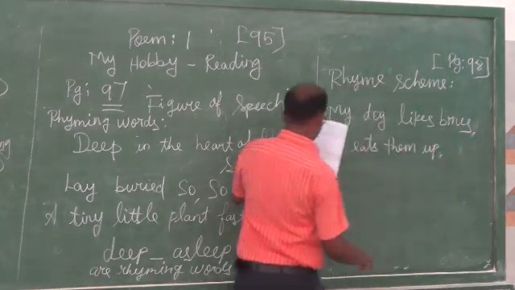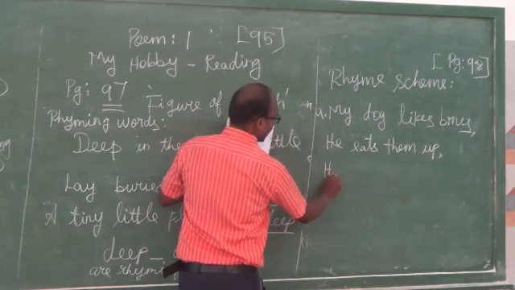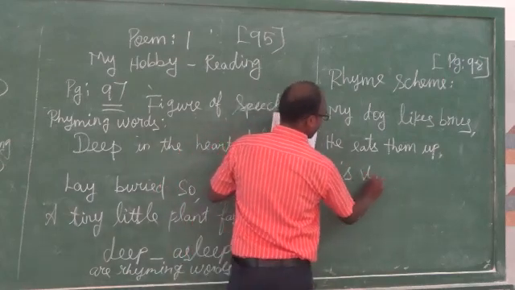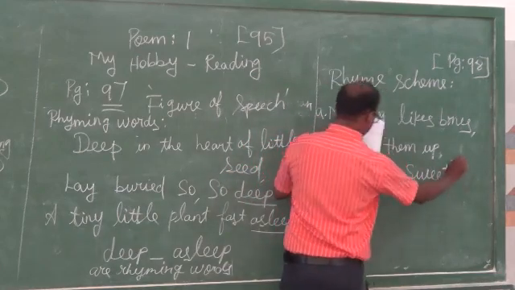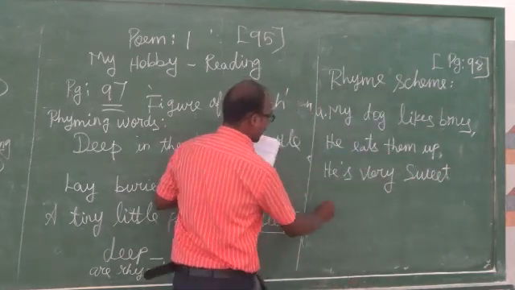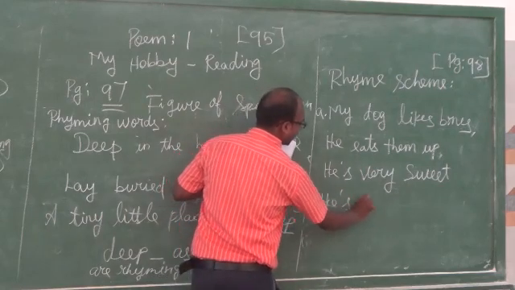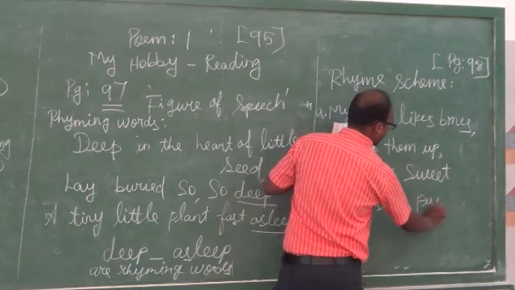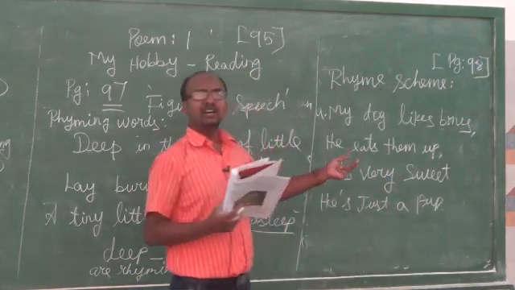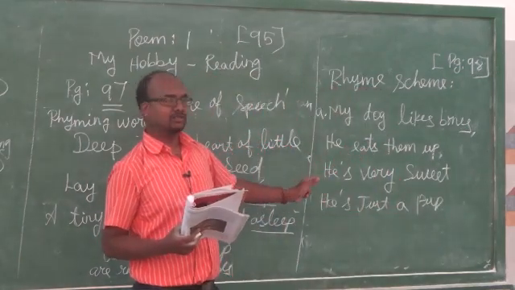He is very sweet. He is just a pup. So we have to find out the rhyme scheme for these words.